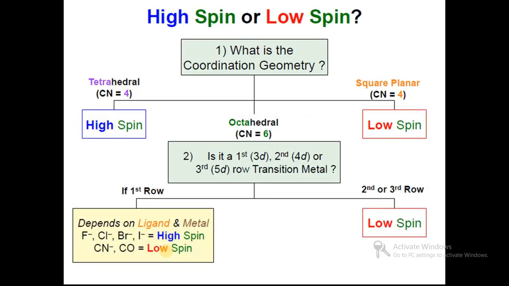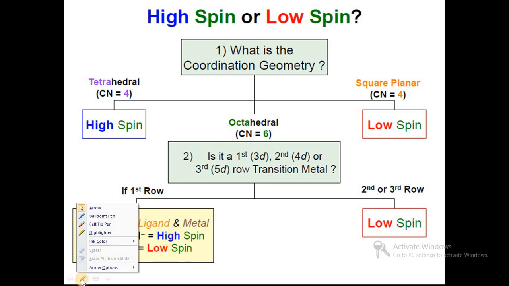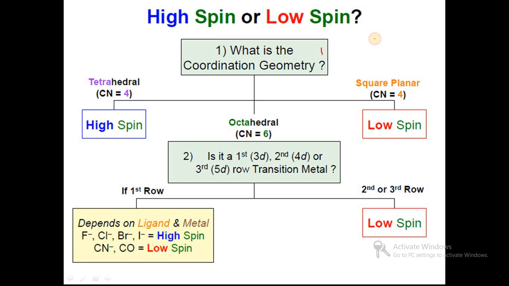Before starting this, first we will see what a high spin complex is and what a low spin complex is, and the role of coordination geometry. In the case of CN 4, the geometry is tetrahedral, and tetrahedral complexes are always high spin complexes.